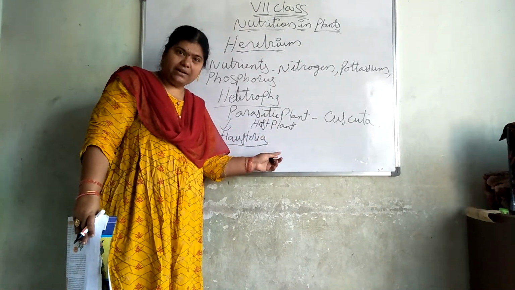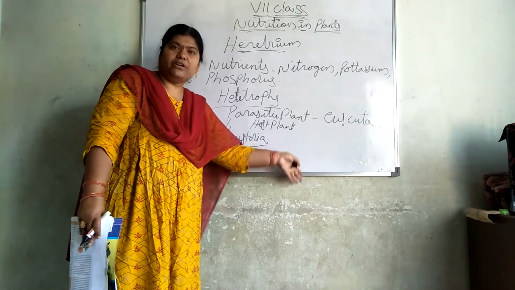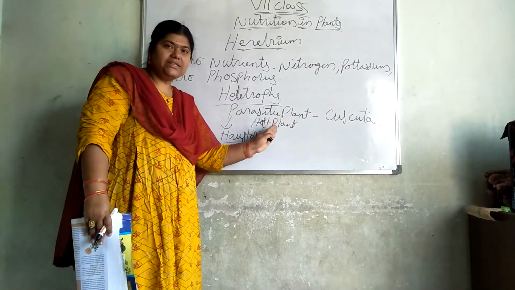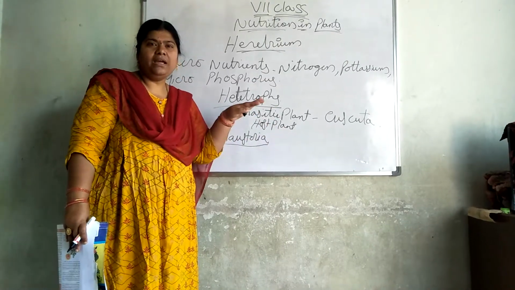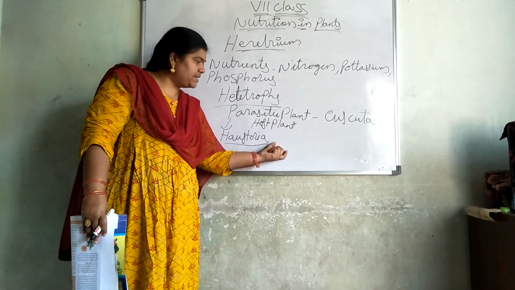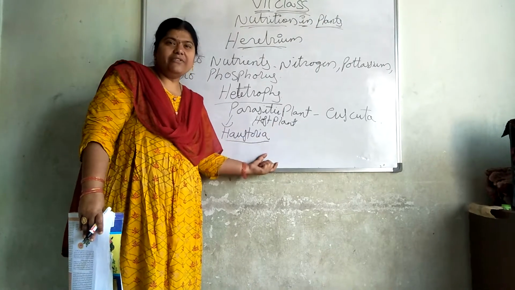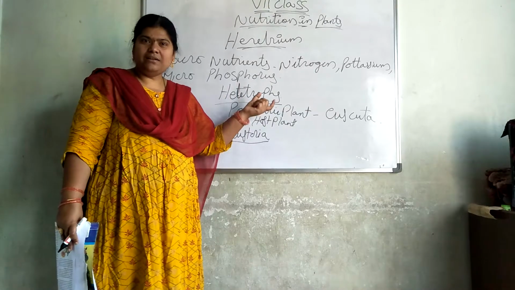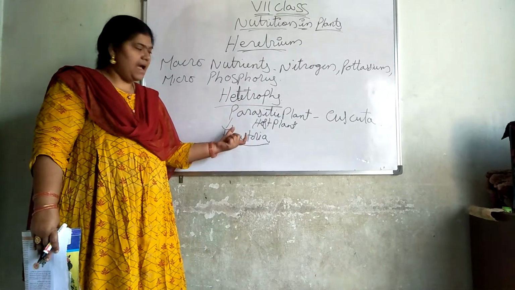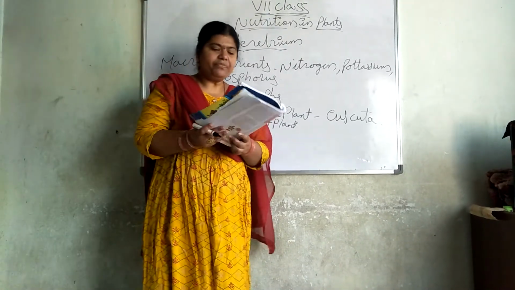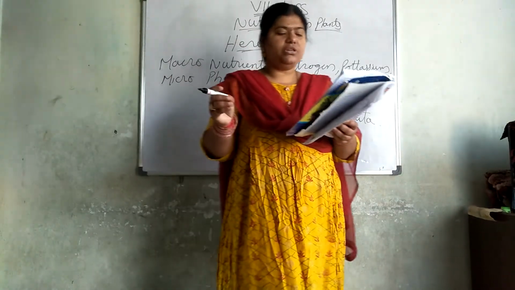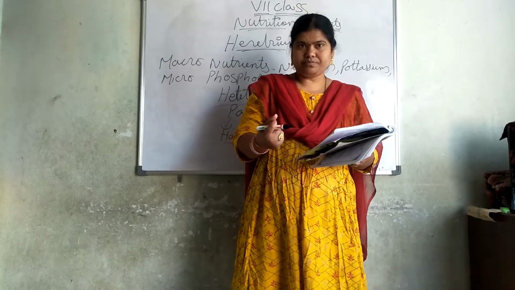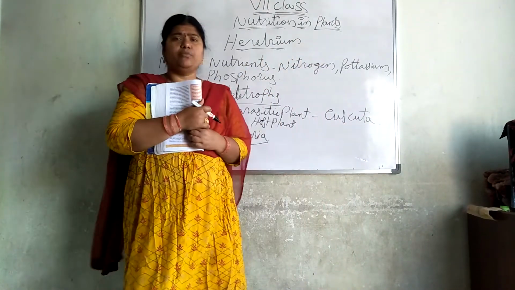When these roots penetrate into the host, Cuscuta's roots also join with this host plant and the two roots will be together. So when the nutrients are taken from this host plant, the parasitic plant also will get the nutrients. Got the point? The roots are called haustoria, which penetrate into the tissue of the host plant and absorb food materials from them. Got the point? This answer is very, very important.